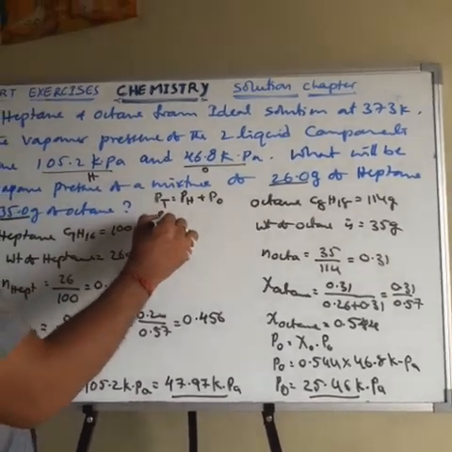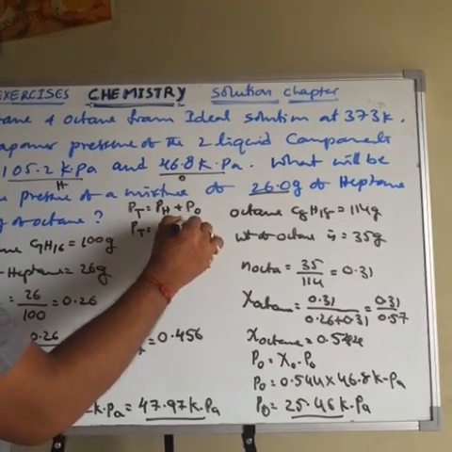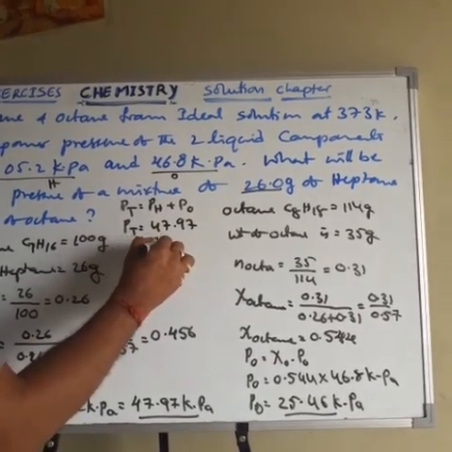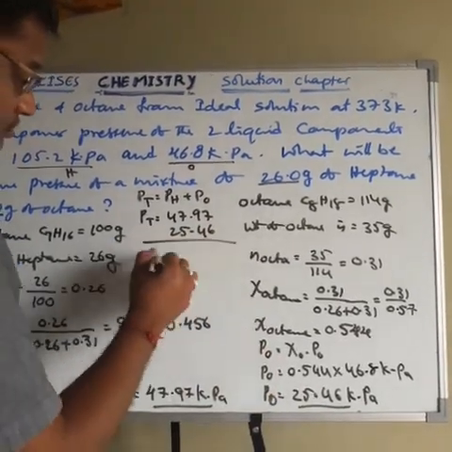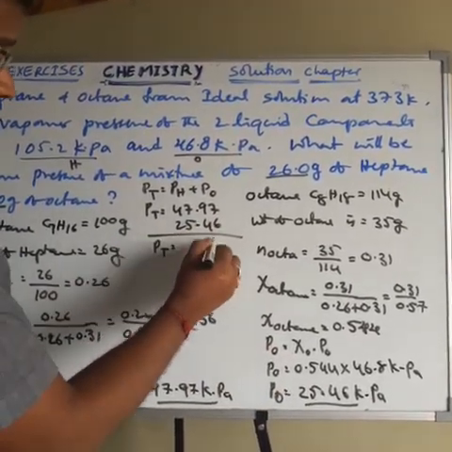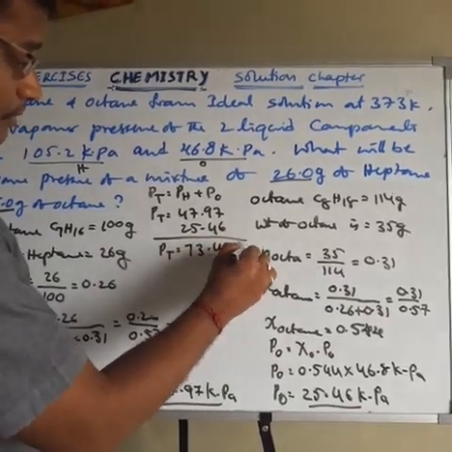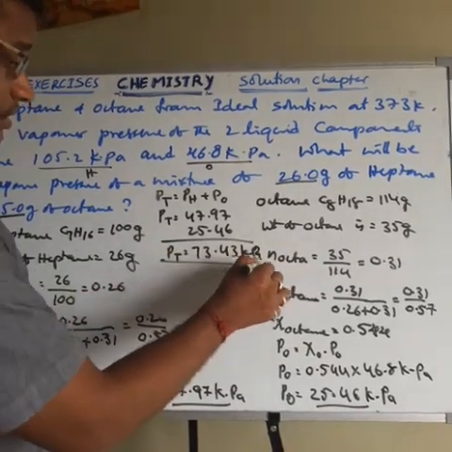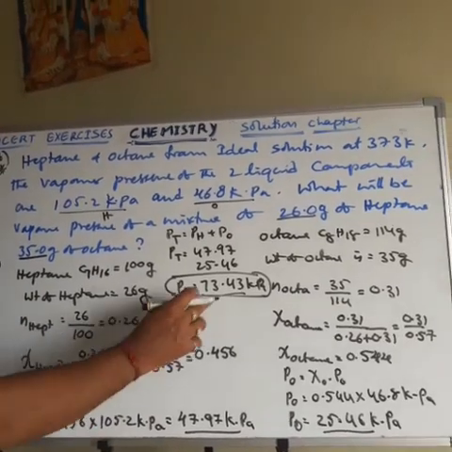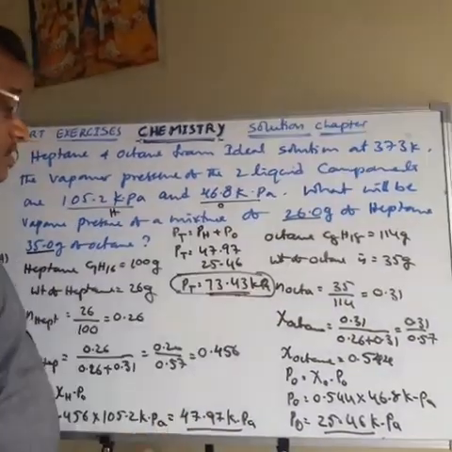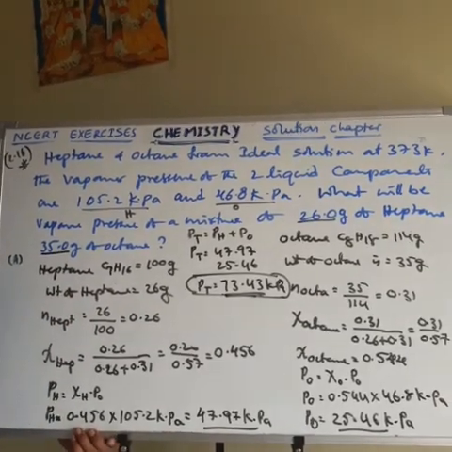So the total vapor pressure is 47.97 plus 25.46, and the answer is 73.43 kilopascal. So this is the total vapor pressure of the mixture. This is one of the important questions. Remaining questions I will explain in tomorrow's class.